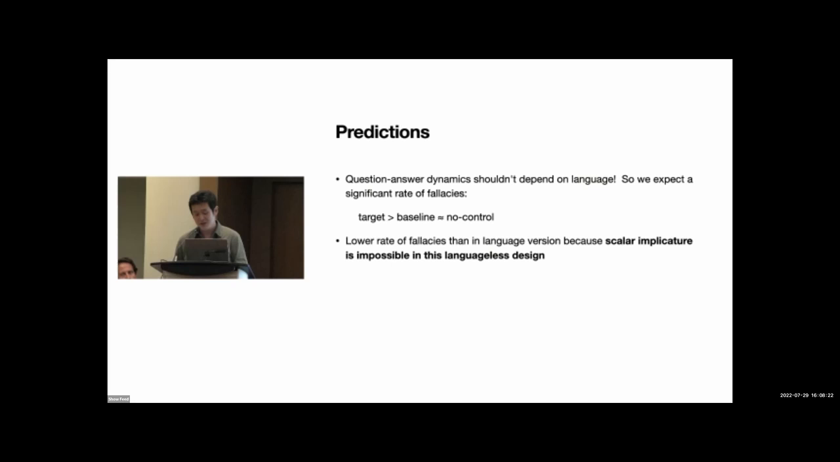Given that question answer dynamics don't depend on language, we expect a higher rate of fallacies in the target trial than in the baseline or no control trials, despite the absence of language. We also expect to find a lower rate of fallacies than in the experiments with language, the Johnson-Laird original experiments, since scalar implicature cannot be calculated without language.